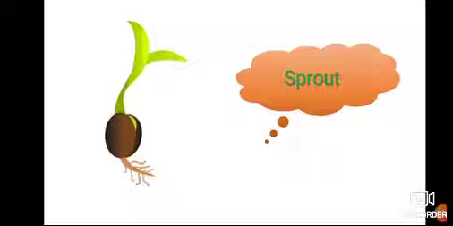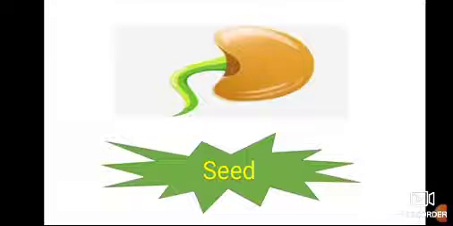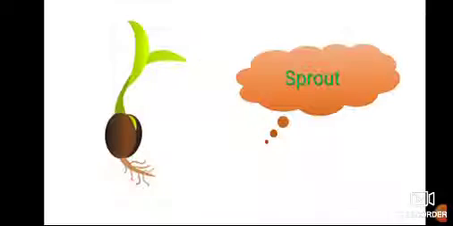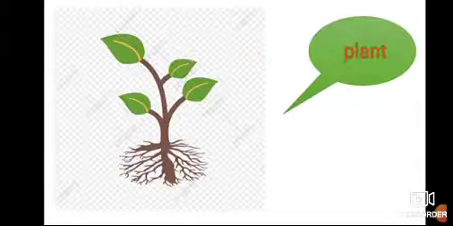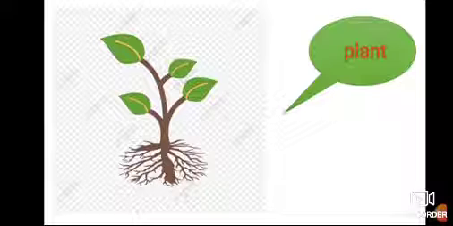So, when the plant is small, it is a seed. Number 2 is sprout. Number 3, when it grows, yes, it will be a plant. Number 3 is plant.